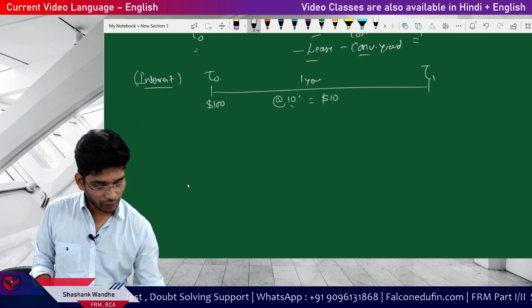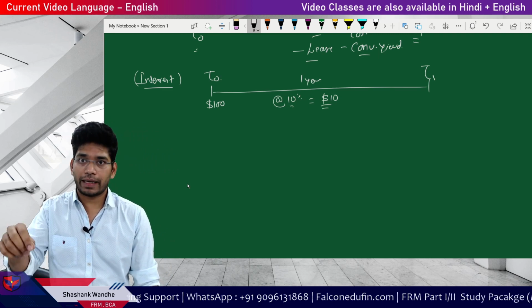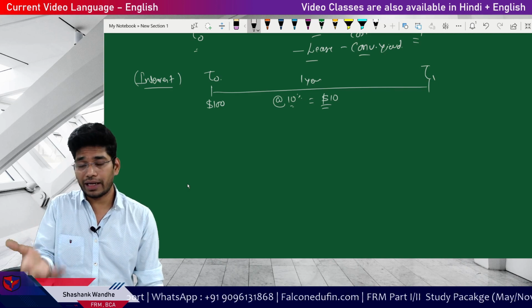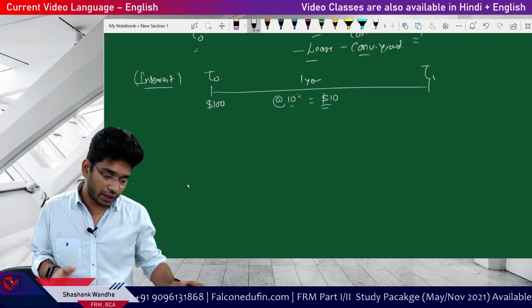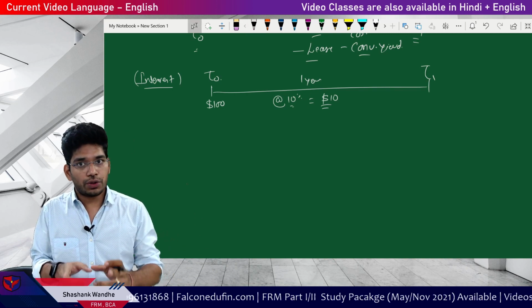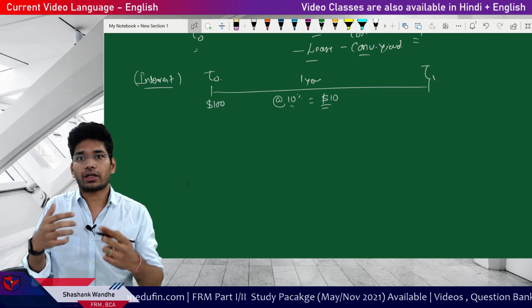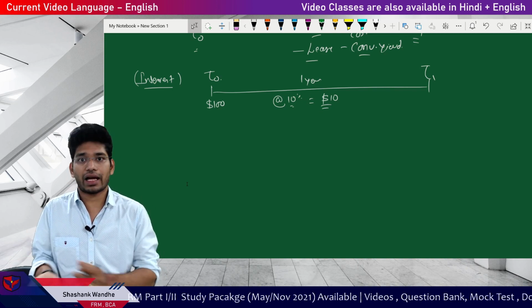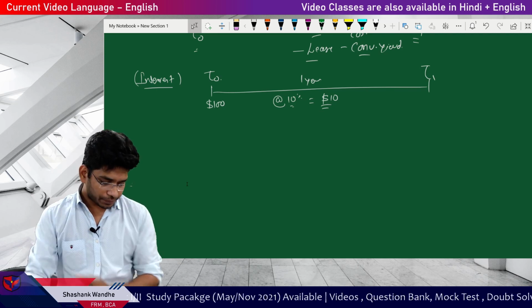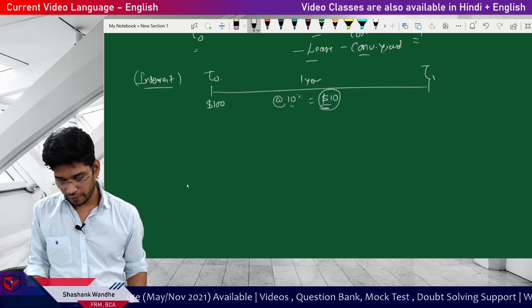Because you are not buying gold from me today, but we are entering into a forward contract that you will buy the gold at the end of the 1 year, the first thing I will charge you is the interest which I will lose by not receiving the cash immediately at time t0. So the first expense is this $10, and now see what the variations are.